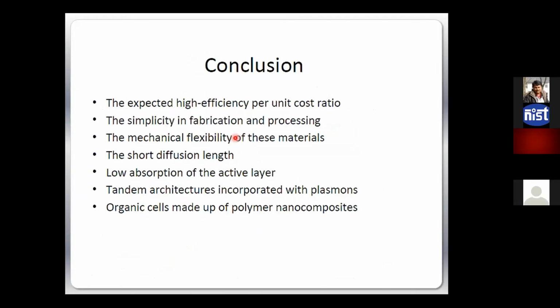So to conclude, high efficiency is, of course, one of the target areas. The simplicity in fabrication and processing gives you the freedom of low cost technology. Mechanical flexibility gives you the opportunity for building integrated solar cells and all these things. But the challenges are short diffusion length, sometimes low absorption, and the tandem architecture with plasmonic and all these things also creates a lot of trouble in lifetime, right?